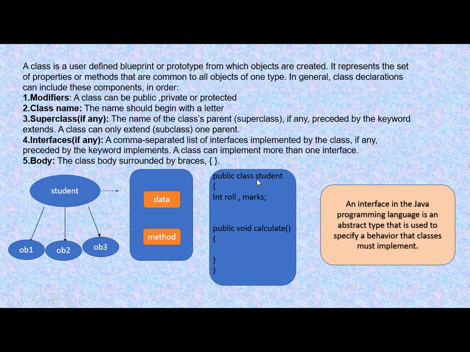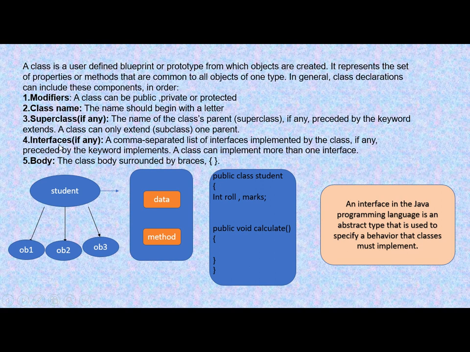Here you can see an example of a class, which is public class Student. Over here this is the modifier, this is the keyword to say that this is a class, and this is the class name. Inside it has data and some methods, and it is enclosed or surrounded by these braces. This class can have many objects. So this is a blueprint or prototype from which many objects can be created, and this Student class has this data and methods.